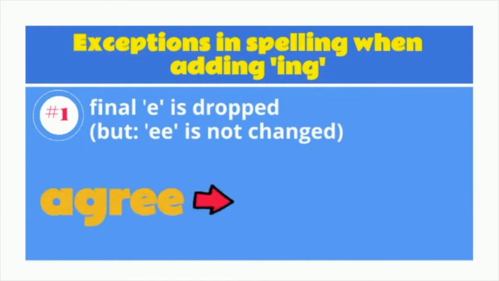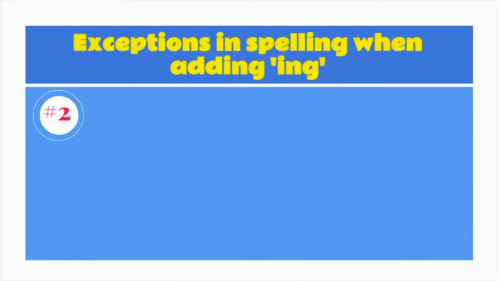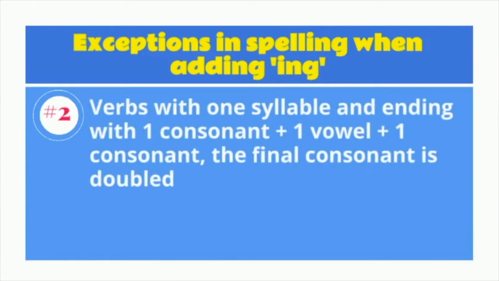How about agree? It ends in ee. Do we need to drop the final e? No, we just put ing in the end, agreeing. Rule number 2. Verbs with one syllable and ending with one consonant, one vowel, and one consonant. The final consonant is doubled. Teacher, what are you talking about? Don't worry, I know it's complicated.